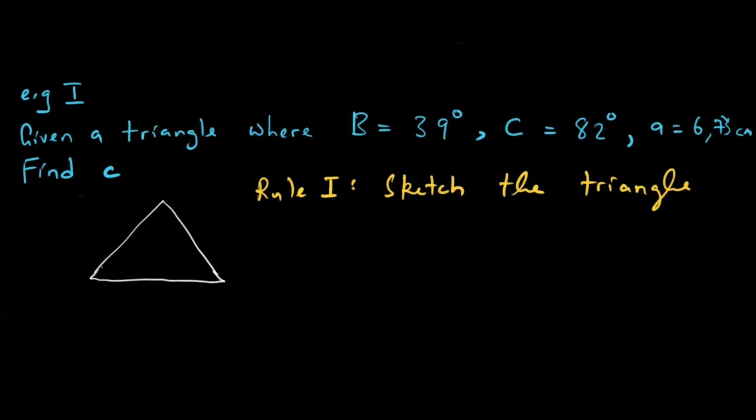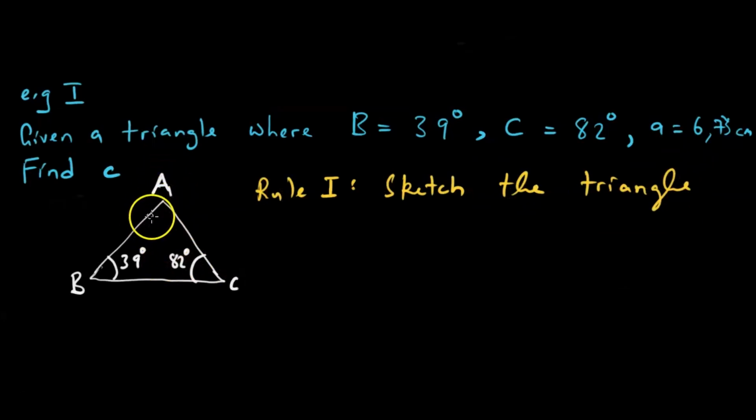It's my rule as an instructor that you should actually sketch the triangle. So we are told in the question that this is a triangle where we have an angle called B. Let us say this is the angle B. B is 39 degrees. Then C is 82 degrees. This is going to be C, 82 degrees. So we have A here.